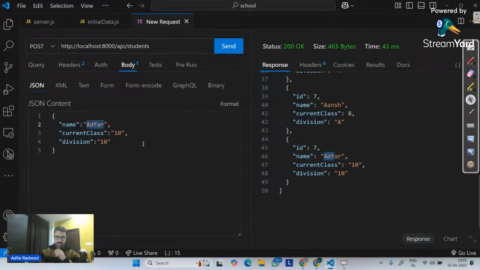Let me change the name. Let's suppose the name right now is Jalak. Current class for Jalak is, let's suppose, 5. Division over here is not actually 10 but A. So now if I click on send, we can clearly see every single time it's making my ID equal to 7 only. Do we want 7? No, we wanted 8, then 9, then 10, then 11, then 12, and so on and so forth.